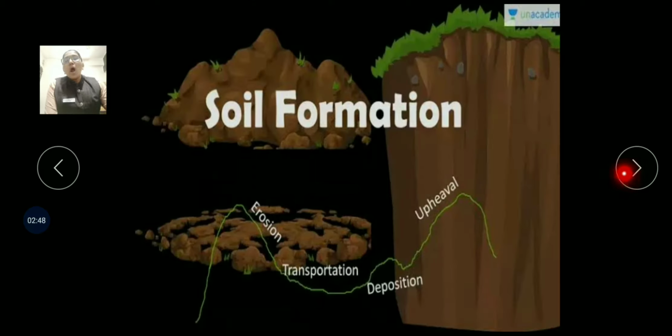Now we are going to study in more detail about soil formation. Soil is the result of denudation of rock.